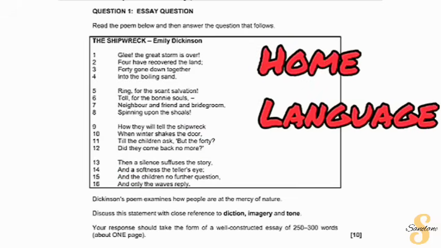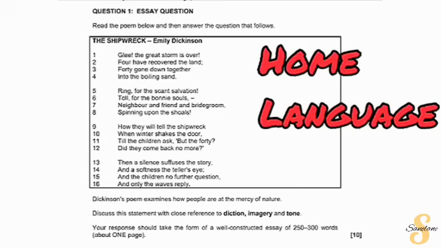Now let's look at what an essay question in terms of poetry looks like. As you know, we don't have this in the first additional language, so it is only people doing home language who will have to worry about something like that. If you were to answer an essay question in the poetry section, what is it going to look like?